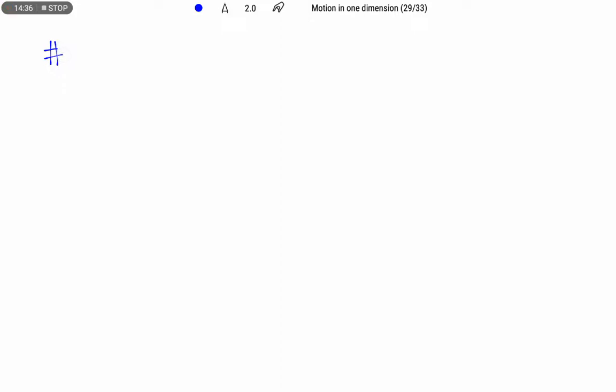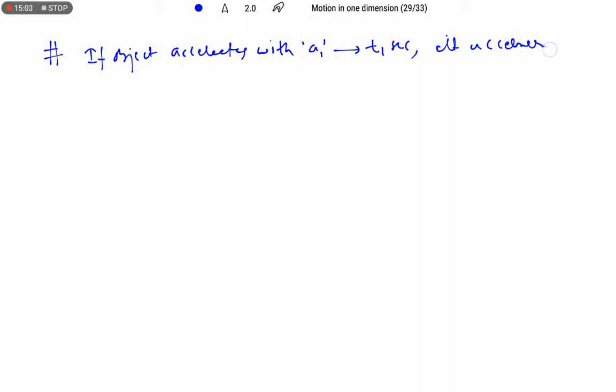Let us imagine an object accelerates with a1 till t1 seconds, and then it accelerates with a2 in time t2.